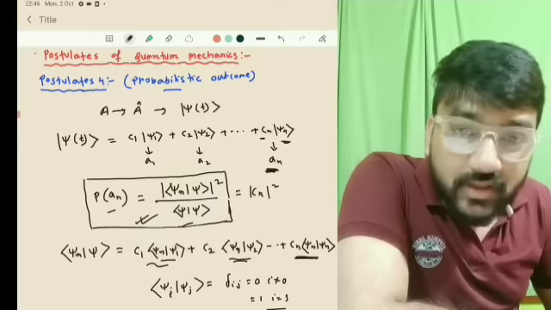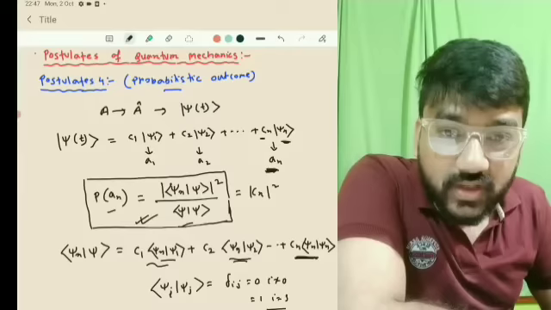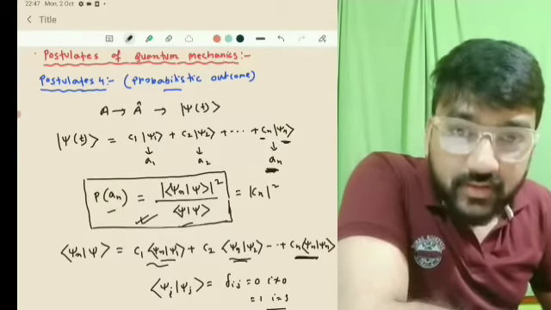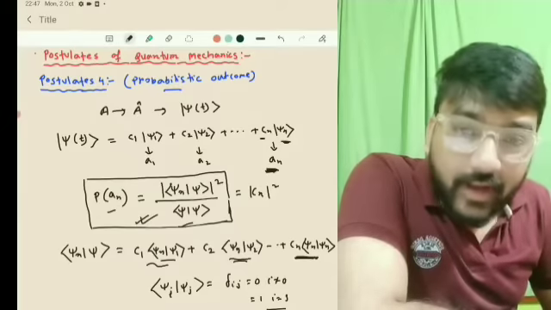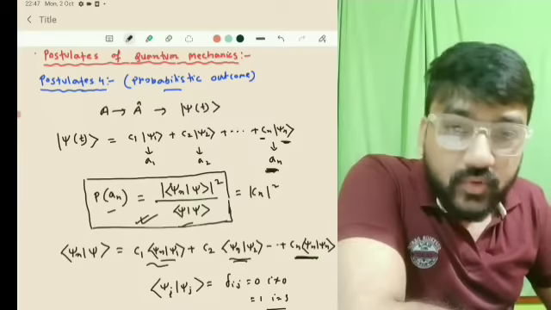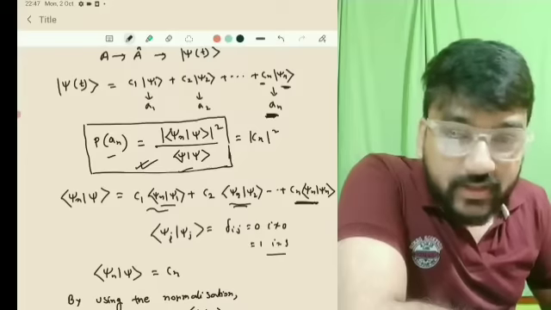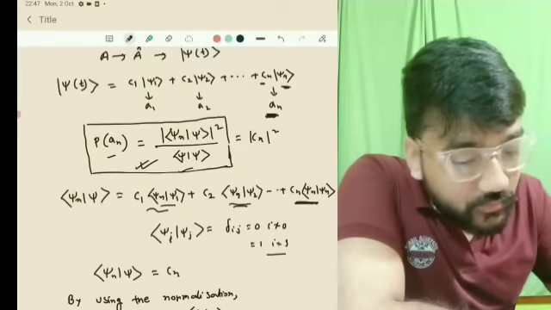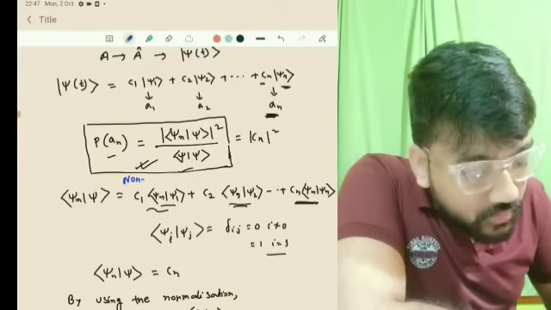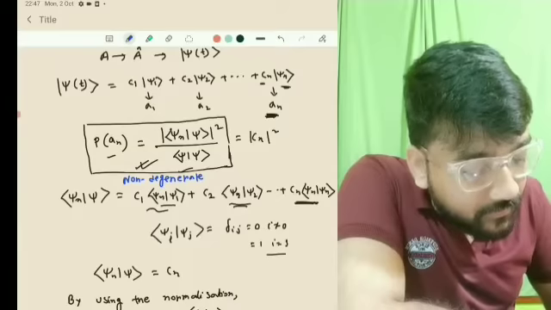But if this is a repeated eigenvalue, that is, for psi n also, for psi 2 also, psi 1 also, then we have to take the probability for each and every eigenstate, and we have to add them, because of the addition property of probability. So you have to add this. So this is true only for non-degenerate eigenvalue. Okay, so you can write here, this is true only for non-degenerate eigenvalue,